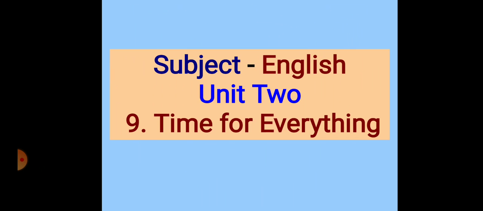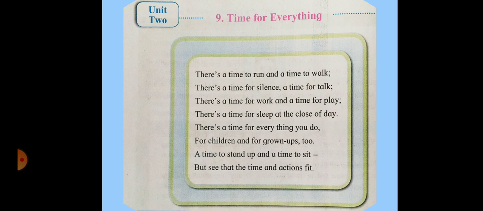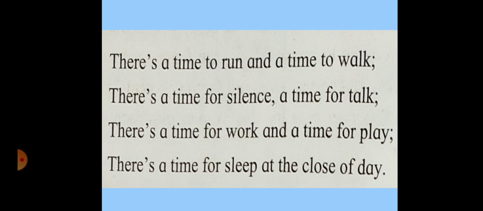Here is unit number 2 and lesson number 9. Time for everything. Here is your textbook page. Textbook page number 20. You should open your textbook. Okay. Now here is a poem. Time for everything. Okay. Now we will see the first four lines here. I will read, and you also put your finger on the line and each word.